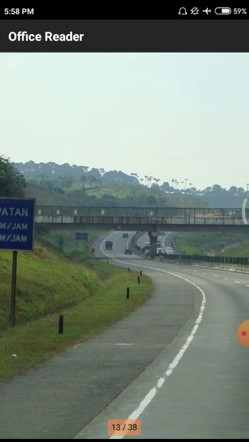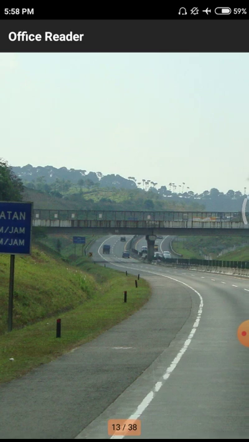Here we have a bridge. That means upside we have one roadway, and in the bottom we have another roadway, so there may be some amount of merging of roads from one to another.